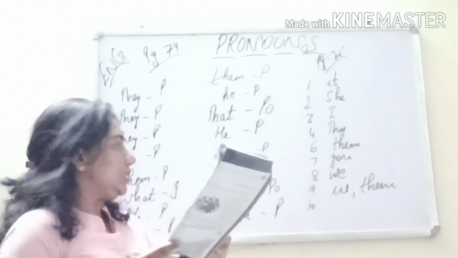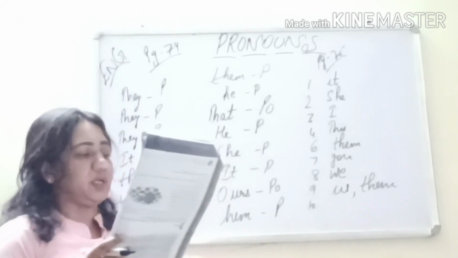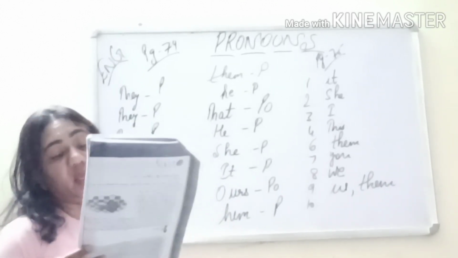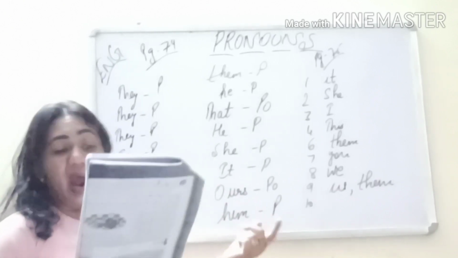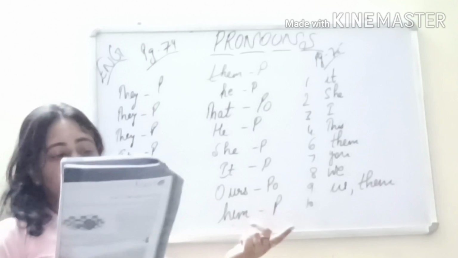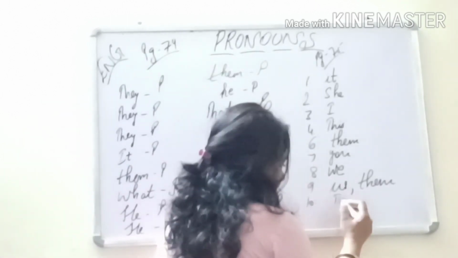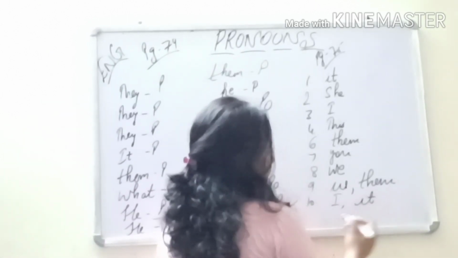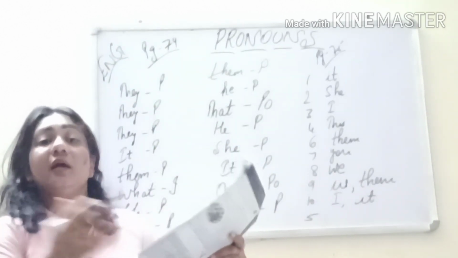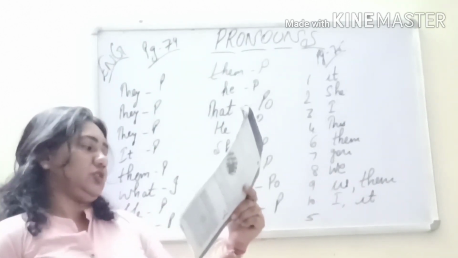Okay. So let's see the next one now, the last one. I have bought a new house. Dash is very big. So we are talking of house now. So which pronoun should I use for house since it is a thing? It. So the first one will take I and it. So this way you have to see which sentence or which word we are taking as a relation.